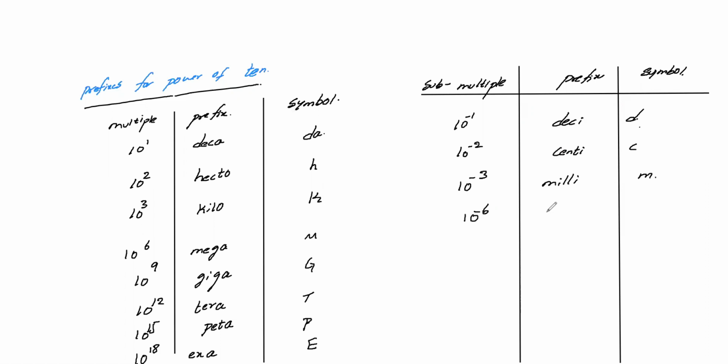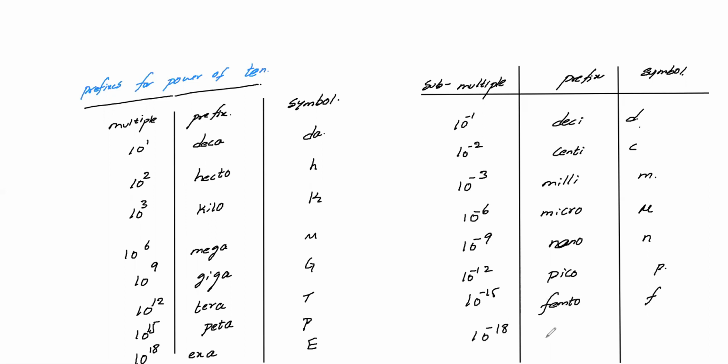10 power minus 6, we call it as micro. Mu. So 10 power minus 9, nano. N. 10 power minus 12, it is pico. P. So we were discussing picofarad for capacitance. 10 power minus 15, femto. F. Femtometer, and there is a device where we are able to measure that length. So there also we are using it. And 10 power minus 18 is atto. The symbol is A. So these are your prefixes. Please take it down.